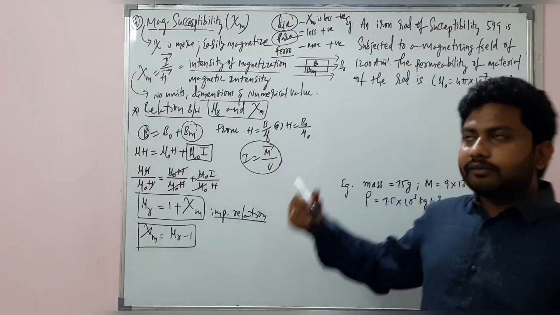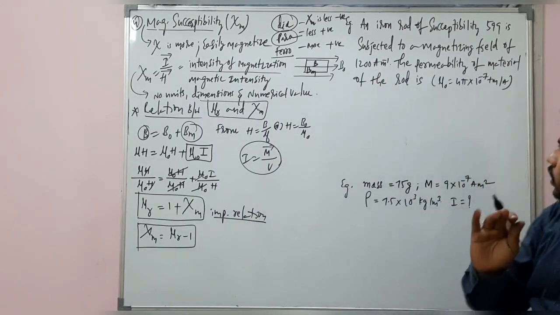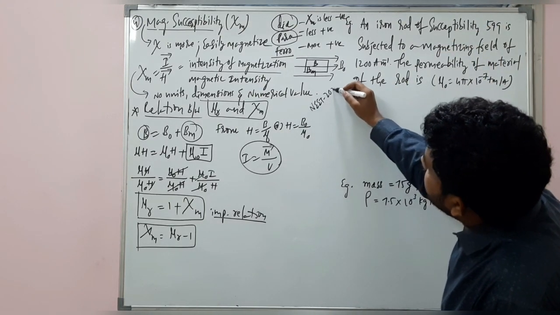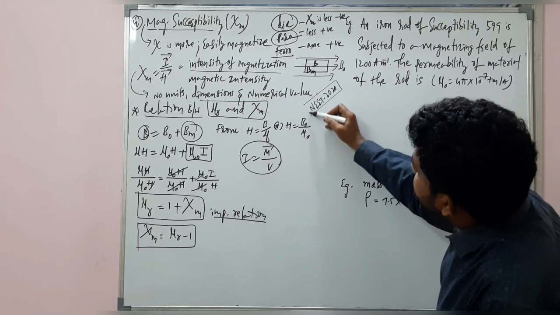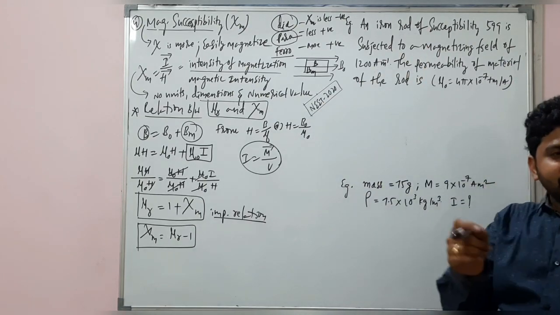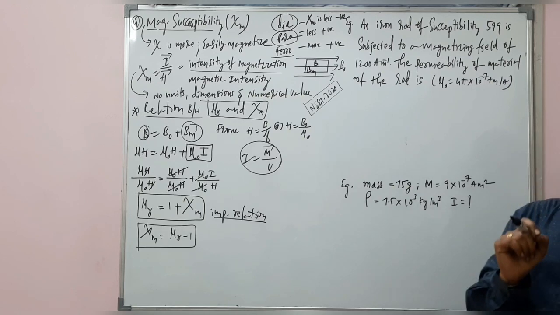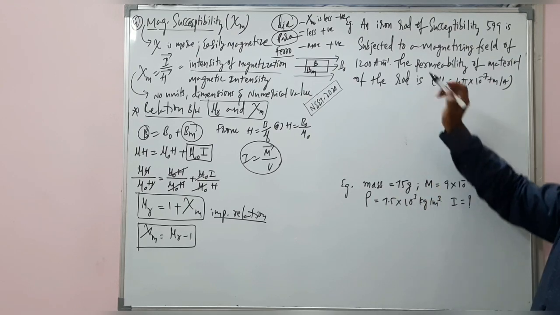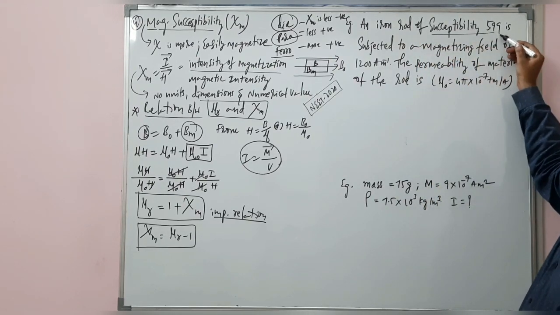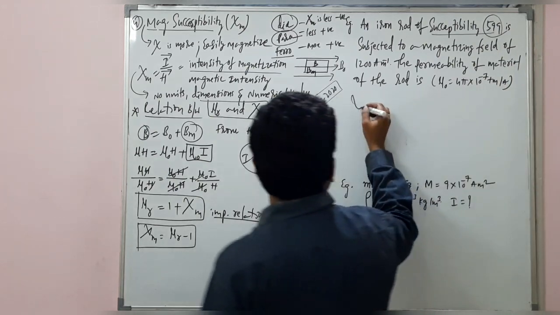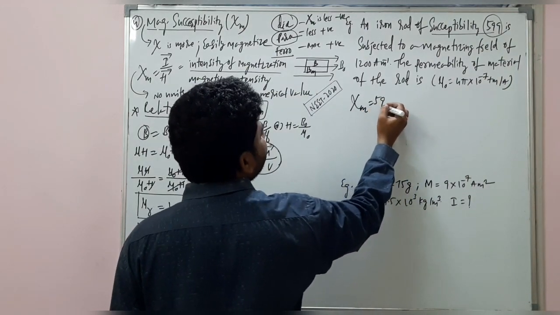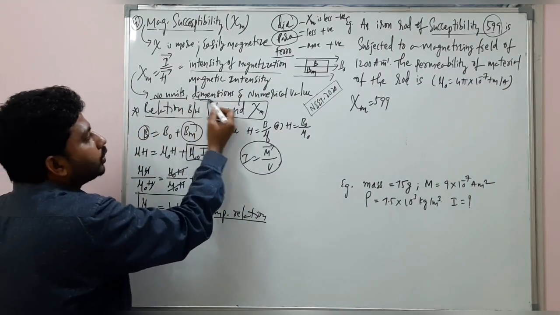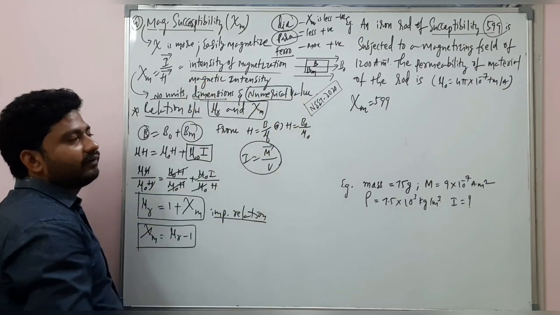My dear students, the numerical I have written here was asked in your NEET 2020. You can also check. In the last NEET exam, which was conducted in this month itself, you can check. An iron rod of susceptibility 599. So what is given here? Magnetic susceptibility is 599. I told you, it is just a number. You can check here, no units and no dimensions, just a numerical value.